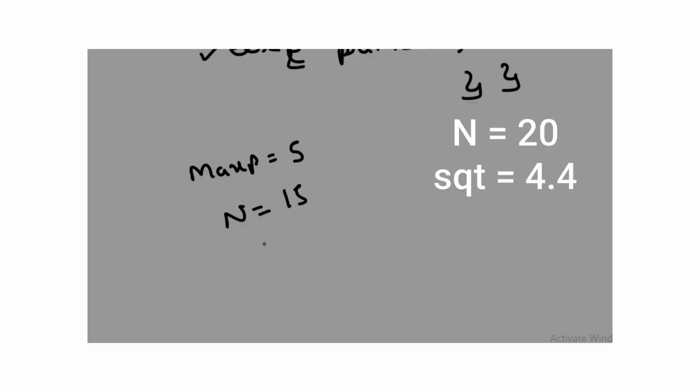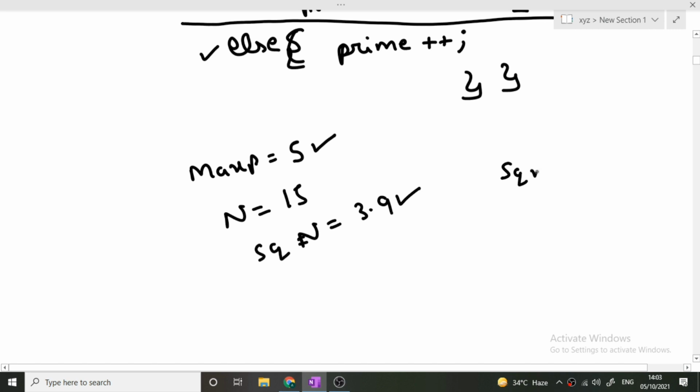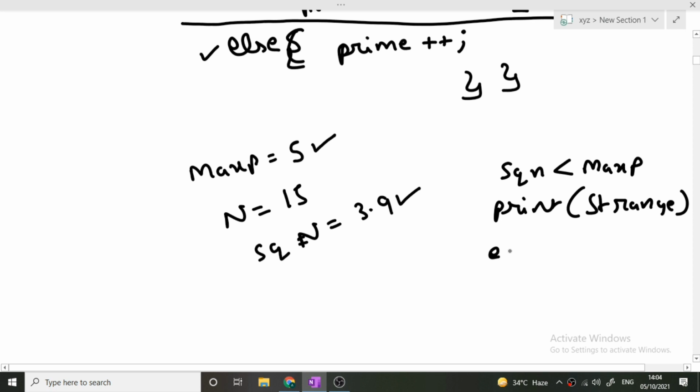Now what we'll do? We will find the square root of n. What is the square root of n? It will be 3.9. Now we have got our max prime number and we know what the square root of n is. Now we will simply compare these two values, that is square root of n. If square root of n is less than max p, then we'll simply print strange. Else, if our square root of n is not less than max p, then the else condition will run and we will print not strange.